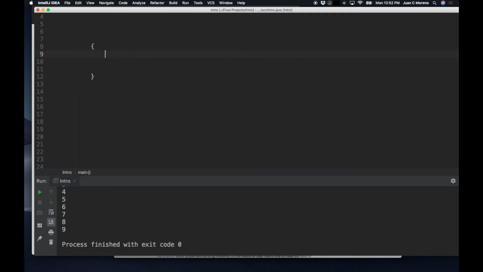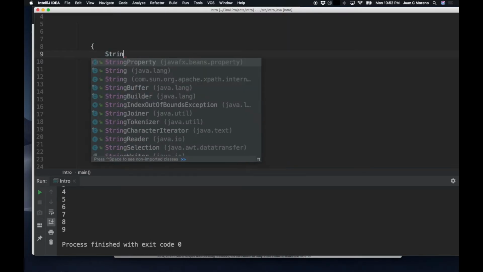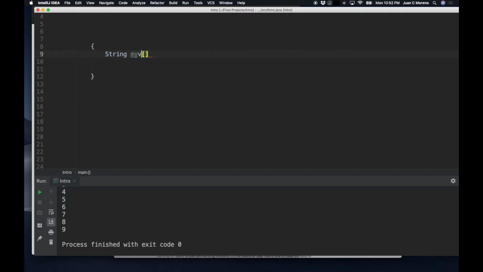There are other ways of simplifying, because in a for loop, let's assume that we have a string array, and we'll say hello Java students, and we want to iterate over that. Our alternative is to go int i equals 0, i less than myvar.length, and then i plus plus.